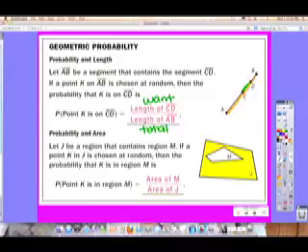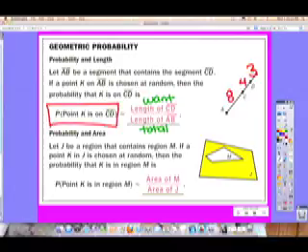Okay, you ready to put some numbers in there in practice? Let's just make them up. What if AC is 8, CD is 4, DB is 3? Can you find the probability that we huck the dart and it lands on CD? Think, where do you want it? We want it on CD, so how much is CD worth? 4, right? Over what's the entire thing worth? Perfect.